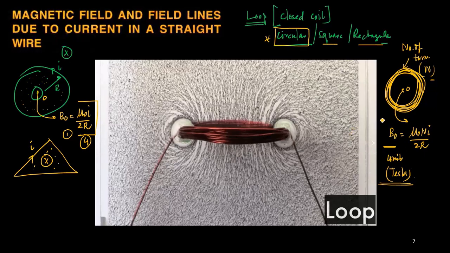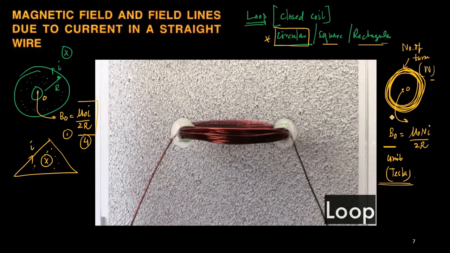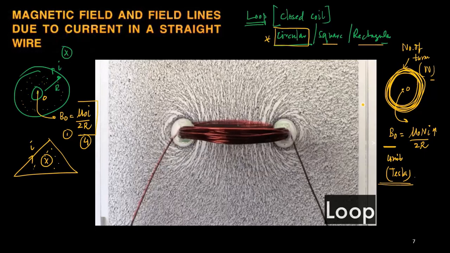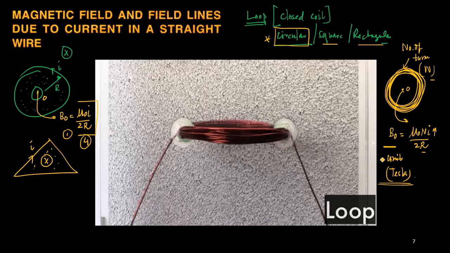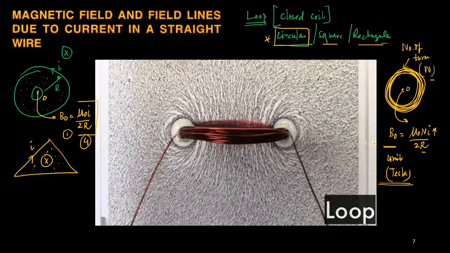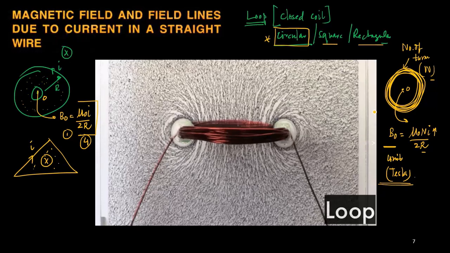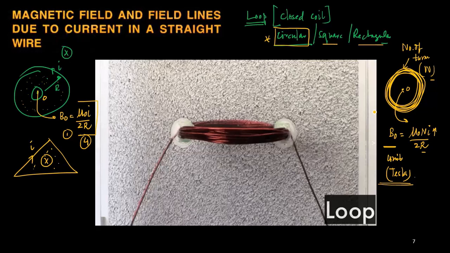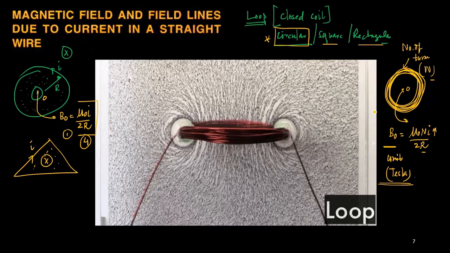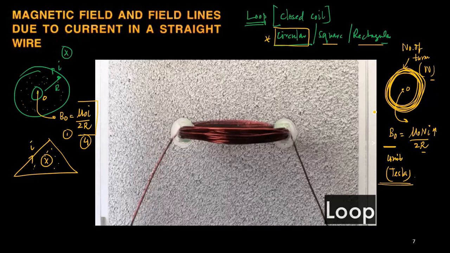Now, in order to increase the magnetic field, what can you do? I can increase the current I or I can increase the number of turns N. Forget about reducing R, because if I reduce the loop radius, the dimension of the loop will be very small. In some situations that may also be applicable, but initially, to increase the magnetic field, I have to increase the current. Suppose you measure a current of 2 amperes and want to increase it from 2 to 4 or 5 amperes. That means you are going to increase the magnetic field.